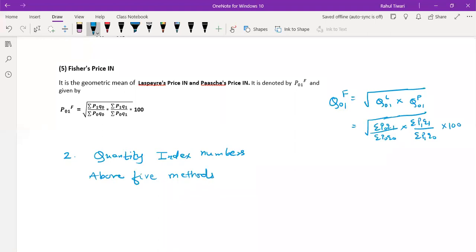And the next one we have is the value index number.